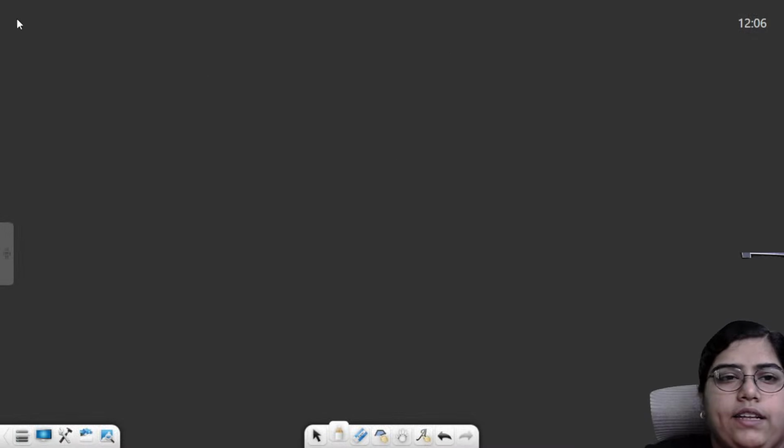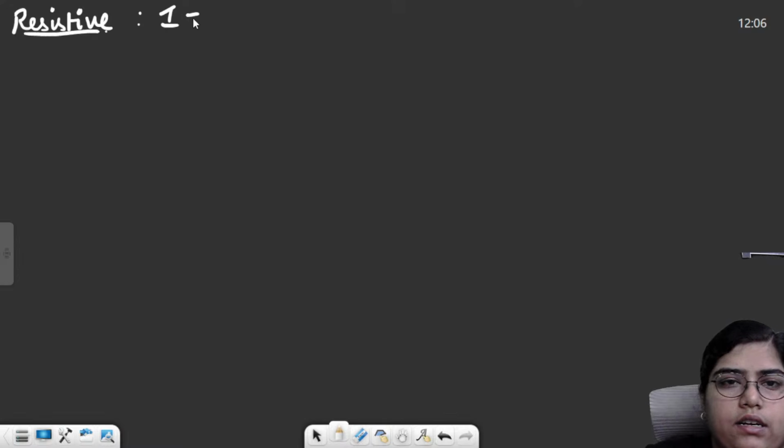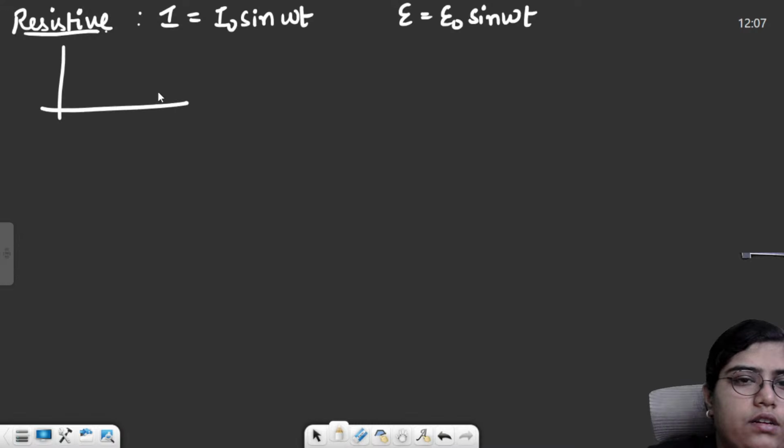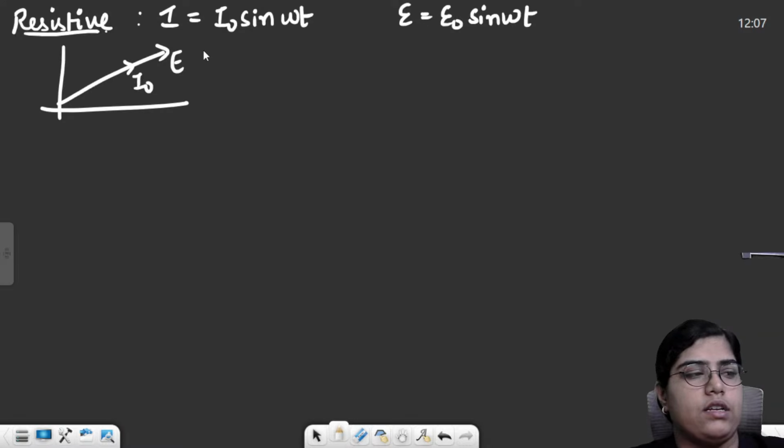If my circuit is purely resistive, the current is I naught sine omega t. Current and EMF are in the same phase. In a resistive circuit, our phasor diagram looks something like this. This is I naught, this is E, for a purely resistive circuit.